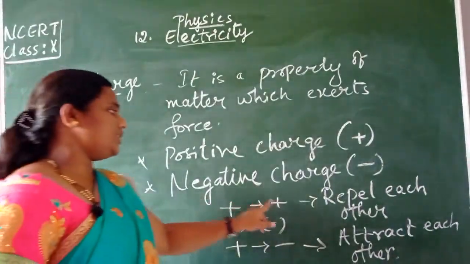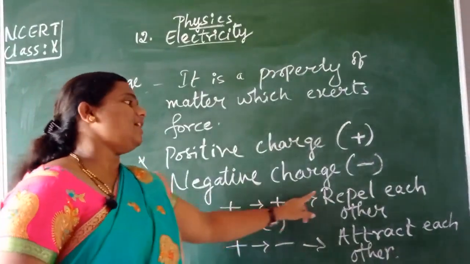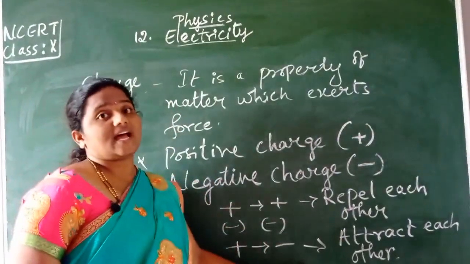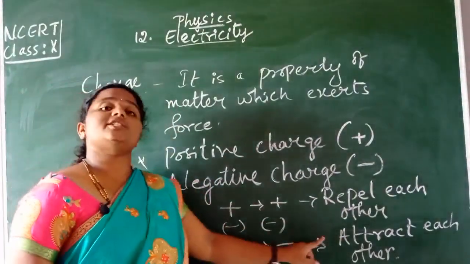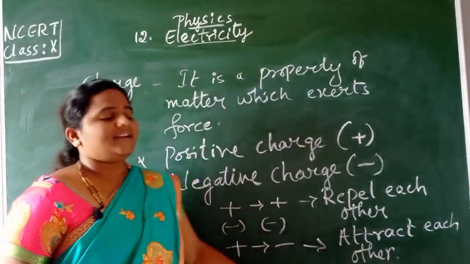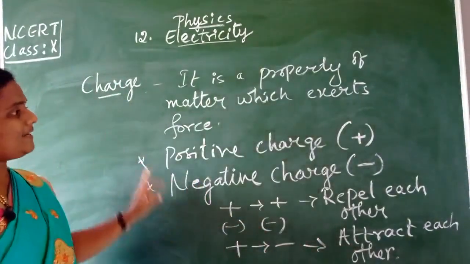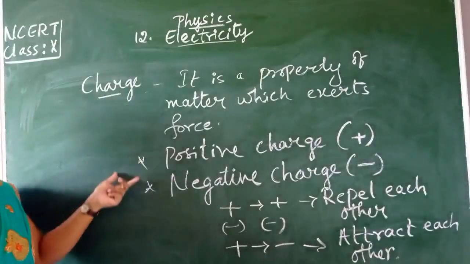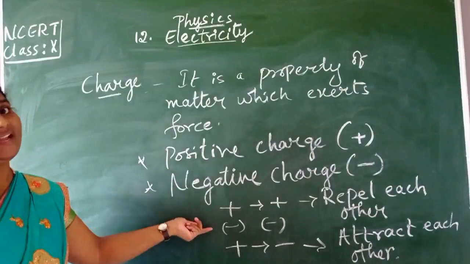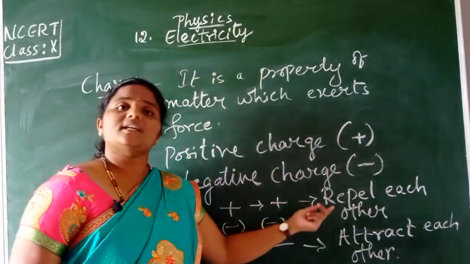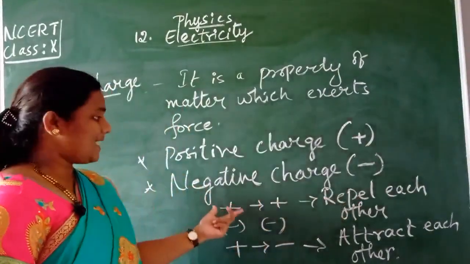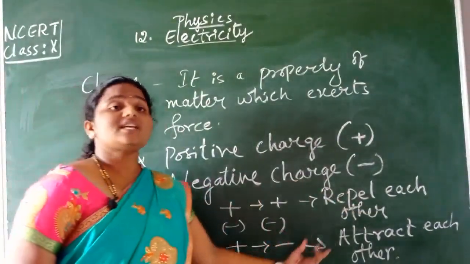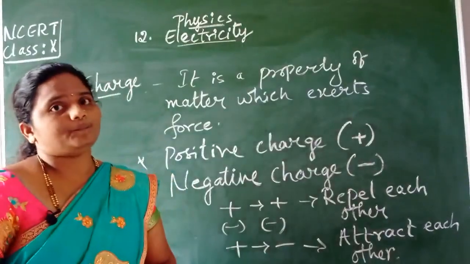That is, same signs will repel each other, whereas opposite charges will attract each other. This is a basic, children. Keep it in mind. Charge means what, what are its types, and what is the property. Remember that same charges will repel each other, whereas opposite charges will attract each other.